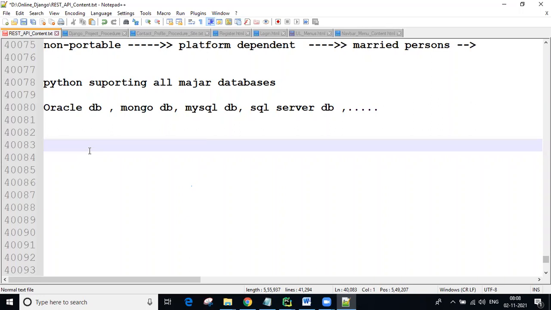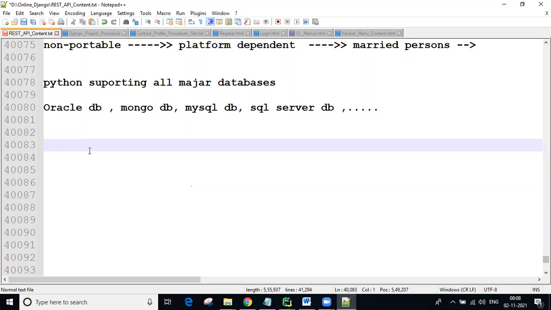Next, as a Python student, we are learning MySQL DB here, guys. Java side people use Oracle DB, and .NET side people generally use SQL Server DB. No problem. After learning one database, you will understand how to communicate with all the other databases. I hope you are understanding.